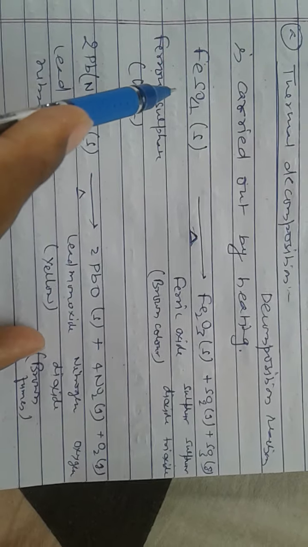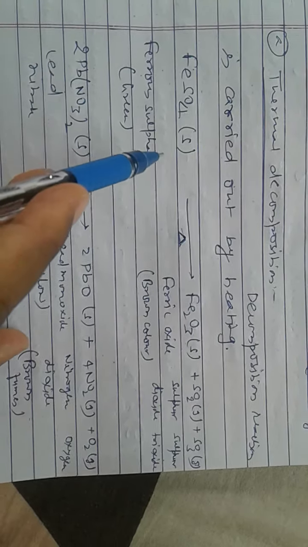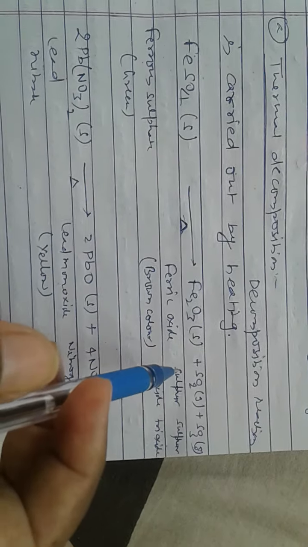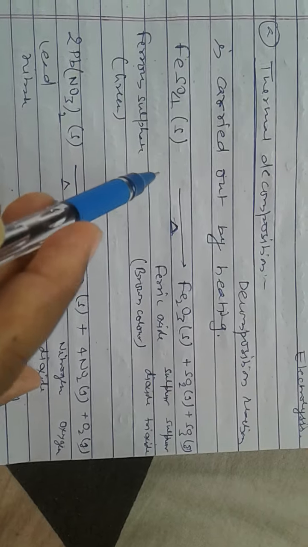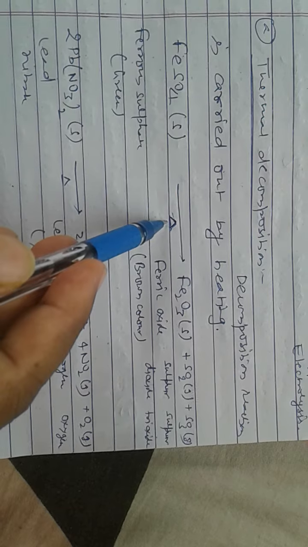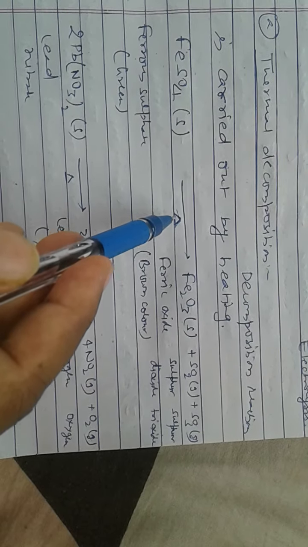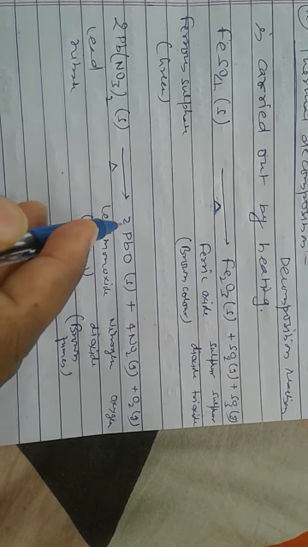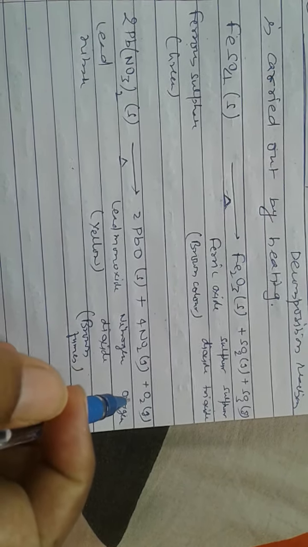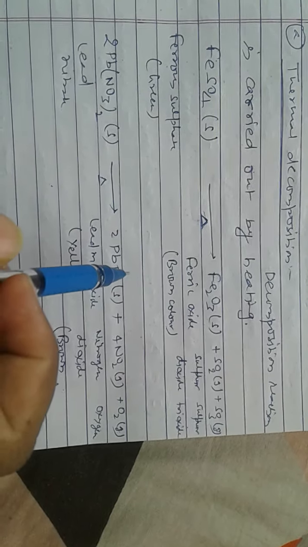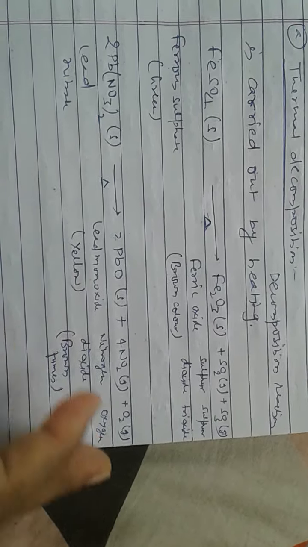As for example, on heating ferrous sulfate, it gives three products. That means one substance gets converted into three substances. This triangle symbol is the sign of heating. Similarly, on heating lead nitrate, it gives lead oxide, NO2 and oxygen. So this is also an example of thermal decomposition reaction, because heat is required for completing the reaction.